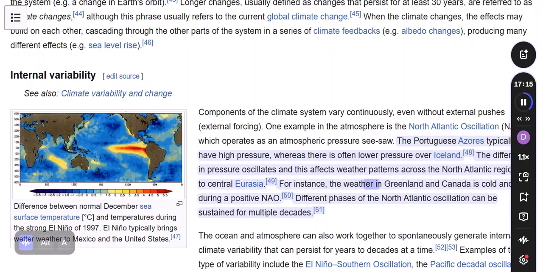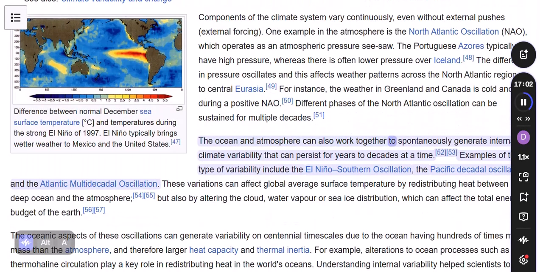For instance, the weather in Greenland and Canada is cold and dry during a positive NAO. Different phases of the North Atlantic Oscillation can be sustained for multiple decades. The ocean and atmosphere can also work together to spontaneously generate internal climate variability that can persist for years to decades at a time. Examples of this type of variability include the El Niño Southern Oscillation, the Pacific Decadal Oscillation, and the Atlantic Multidecadal Oscillation.